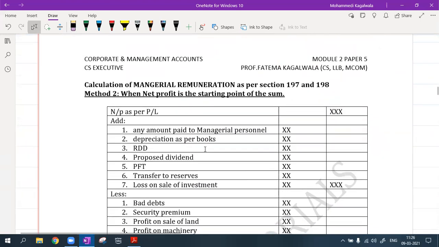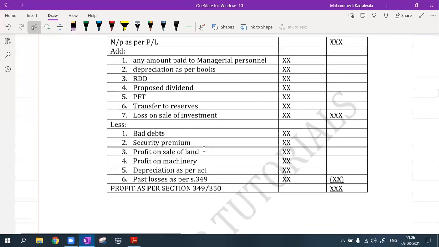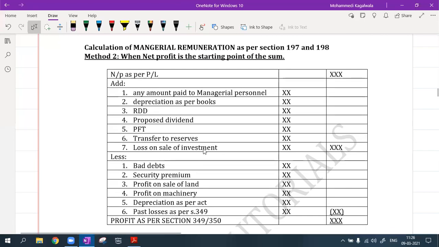Now say suppose method 2, where I am using my net profit. They have given me net profit, the P&L statement, not the gross profit statement. In that case, if I'm starting with the P&L, then I will add back profit as per P&L. I will start with that and add back all the expenses which are disallowed.